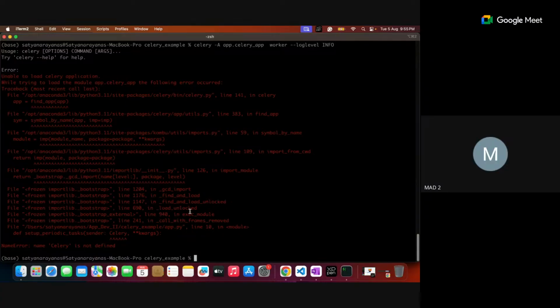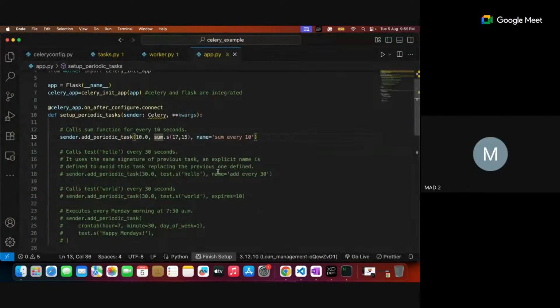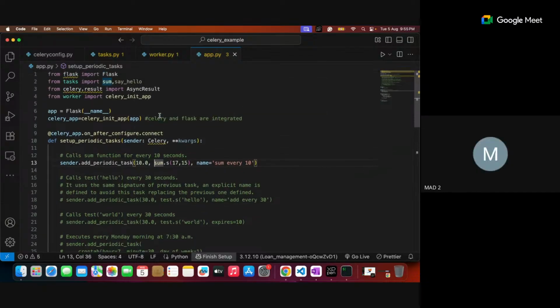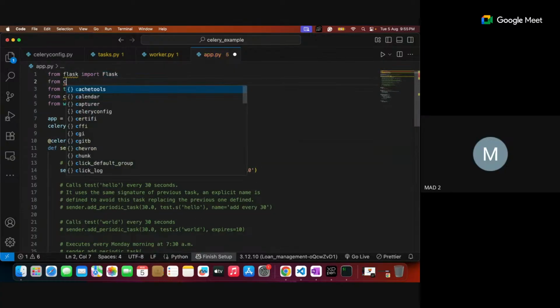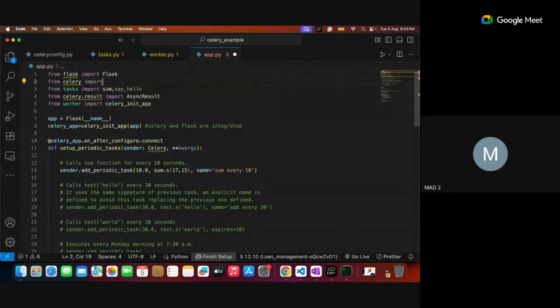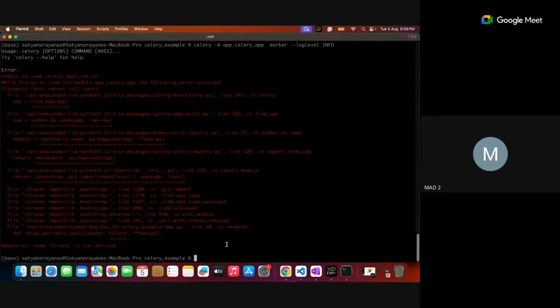Does anybody want to ask something? Sir, in that IDE, I saw that there was some red line near Celery. Oh, that was not imported. Sorry, maybe that could be the reason. So I need to import that. From celery, import Celery. Right. Okay, done. I think now it's gone. Yes, that could be the reason.